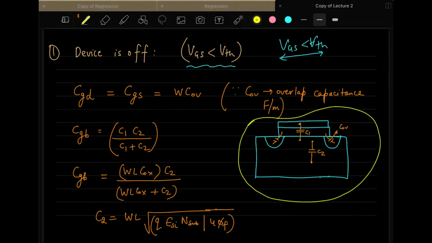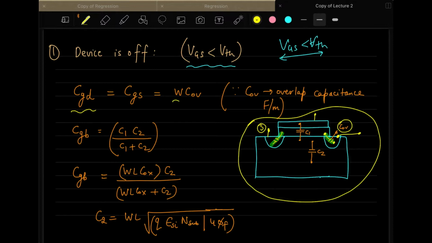If the channel is not formed, then what is the gate to drain capacitance? The gate to drain capacitance is the capacitance between the gate terminal and the drain terminal of the MOSFET, the one I am highlighting here. And what is gate to source? Gate to source is this capacitance, the connection between gate and the source terminal over here.